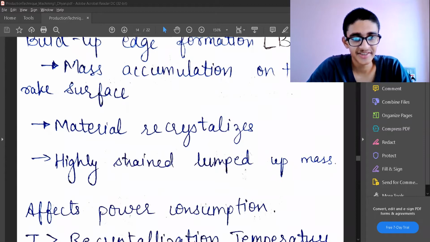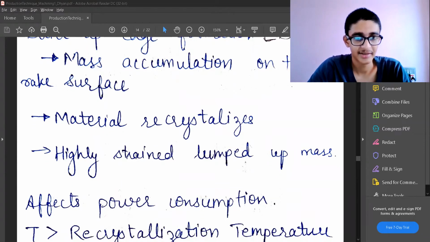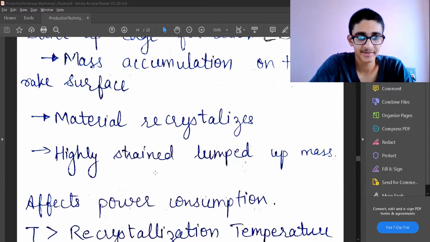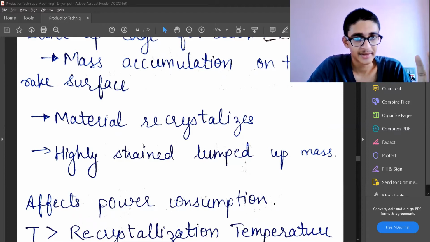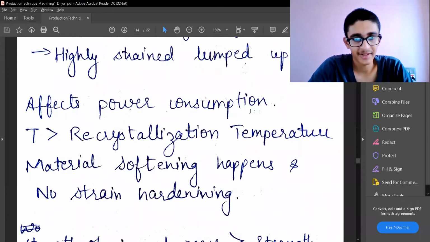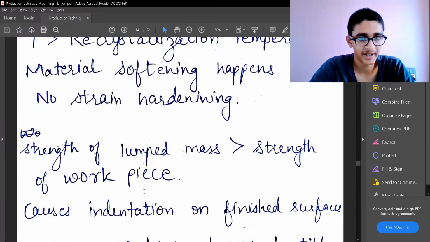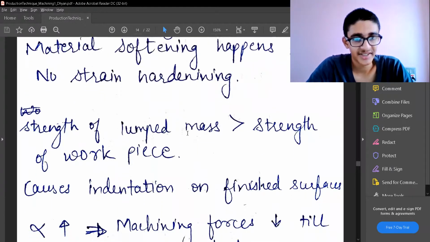So this is a highly strained lump of mass. That means it is storing a lot of strain energy inside it, and that has been accumulated on the rake surface of my tool. So it affects power consumption. When the temperature T is greater than the recrystallization temperature, the material softens, and no strain hardening happens. And the strength of the lumped mass is much greater than the strength of the workpiece.